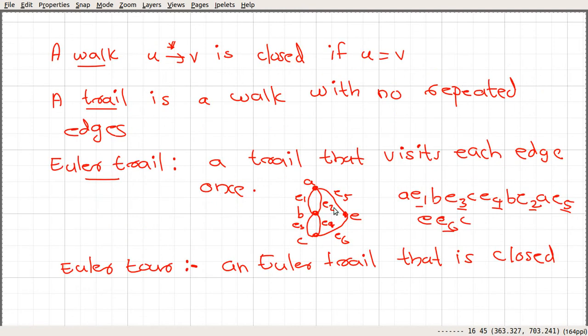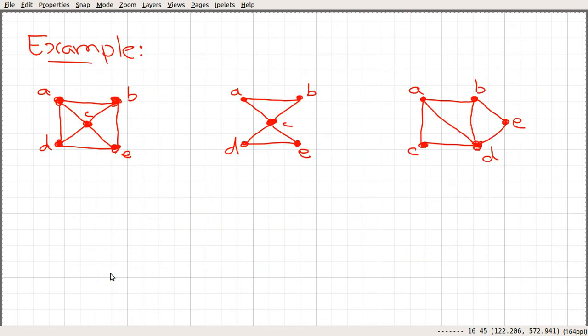Whereas if you look into this graph, we can see that we won't be able to find an Euler tour. There exists an Euler trail, but it is not possible to find an Eulerian tour. So this graph is not Eulerian. That's the basic definition of what is called Euler trail, Euler tour, and when a graph is said to be Eulerian. Let's look into one more example.